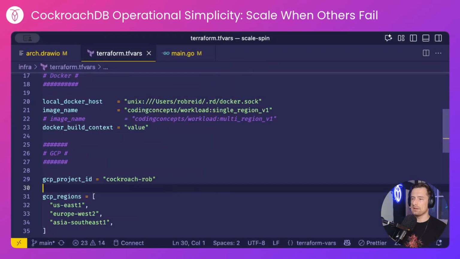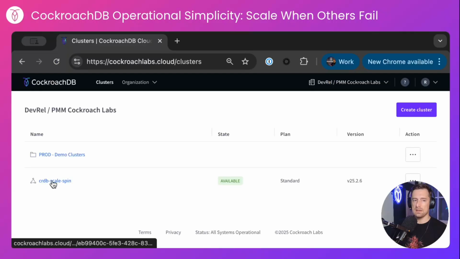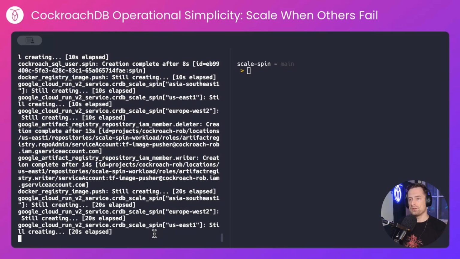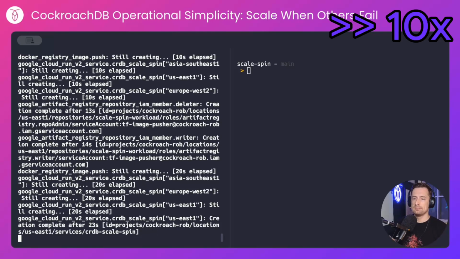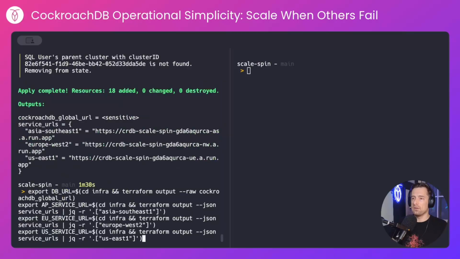The cluster is created. If I refresh my CockroachDB UI, we have our cluster here, currently just running in London. We're pushing the image, and once pushed, we'll start those app runners. With that done, I'll export some environment variables using the output of Terraform, so my CockroachDB URL and the URL to each of my app runner services.